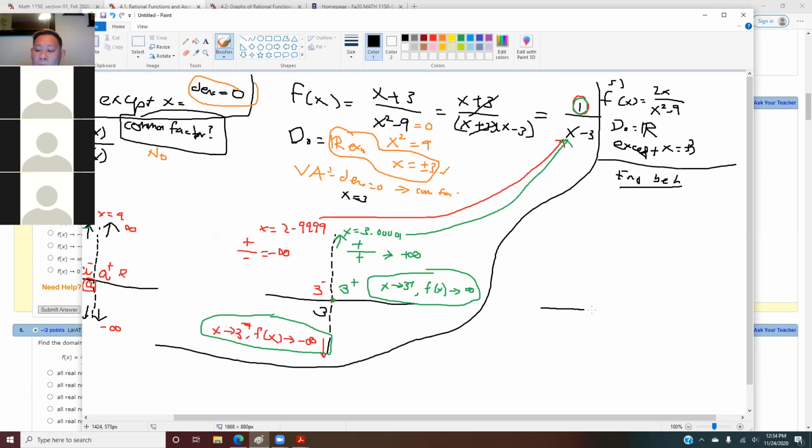How many vertical asymptotes do we have in this case? Anyone know how many vertical asymptotes we have in this case? Last time you only got 1 because of a cancellation. So how many vertical asymptotes do we have in this case?